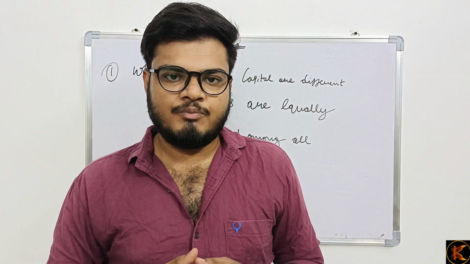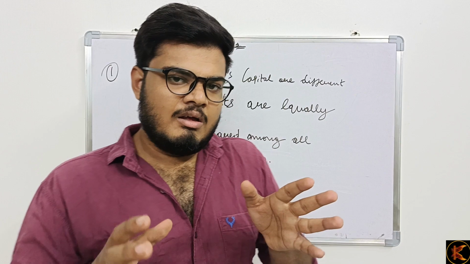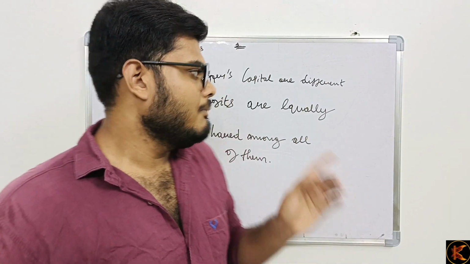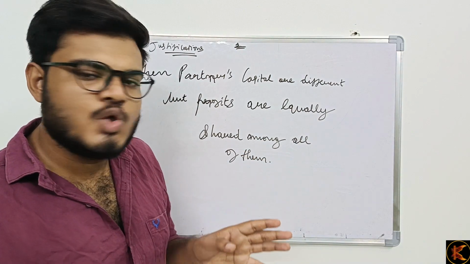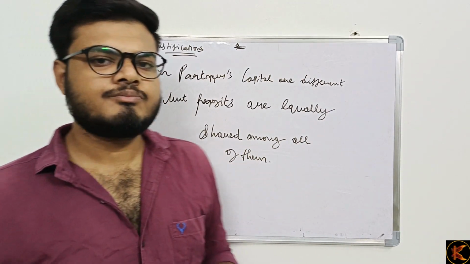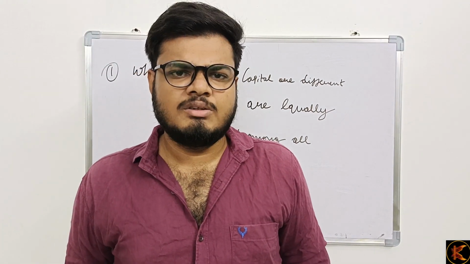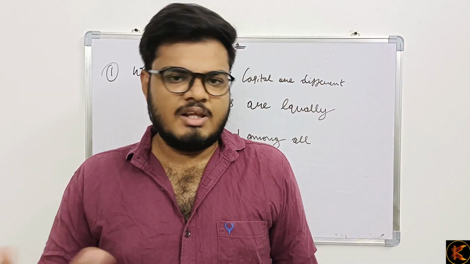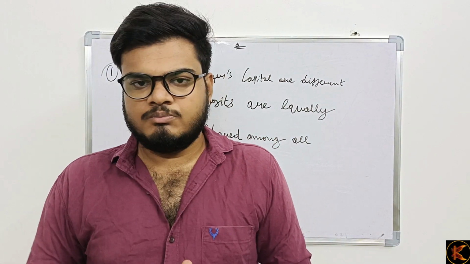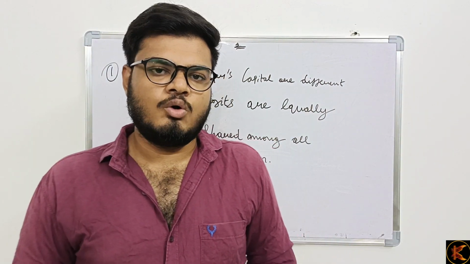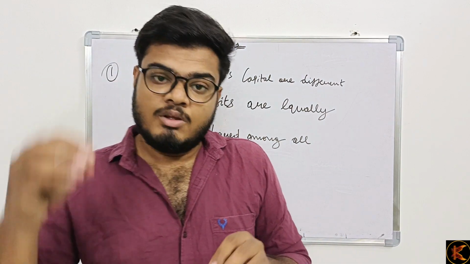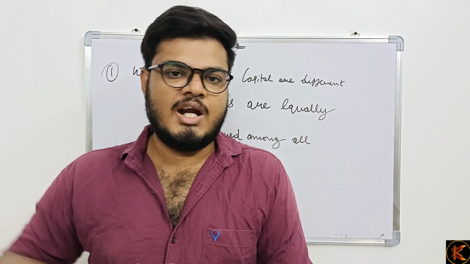At this time, if you see, all these three are different. The investment of capital is different, but the profit sharing ratio is 1 is to 1 is to 1, equally shared among all of them. Like this, the scenarios can be. If they sit and discuss, it can be their scenarios. So the investment of capital is different, but the profit sharing ratio is equal among all the partners.